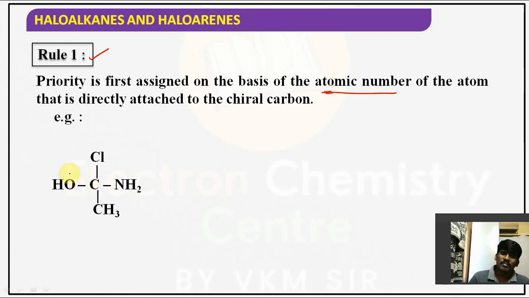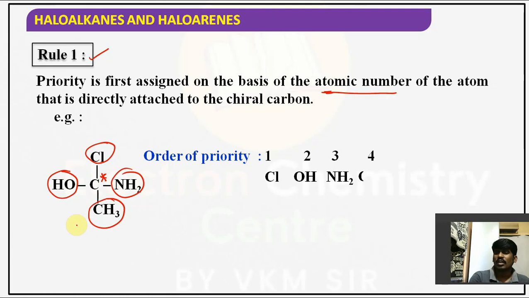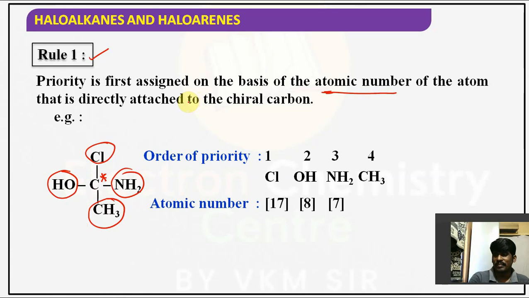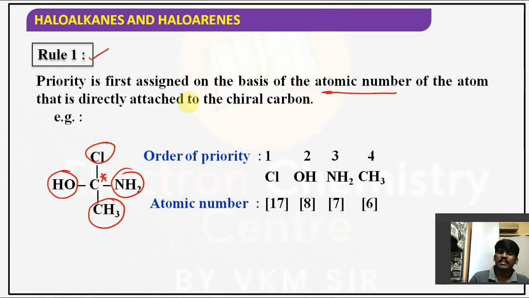Here if you see, this carbon is attached to 4 different groups: 1, 2, 3, 4. So this carbon is called a chiral carbon. Now the order of the priority, how can you give it? You have to give it 1, 2, 3, 4. The one which has the highest atomic number will have the lowest priority.